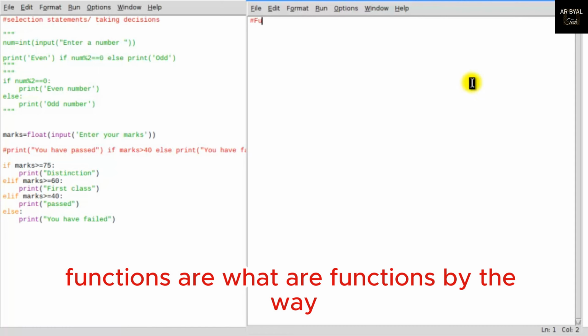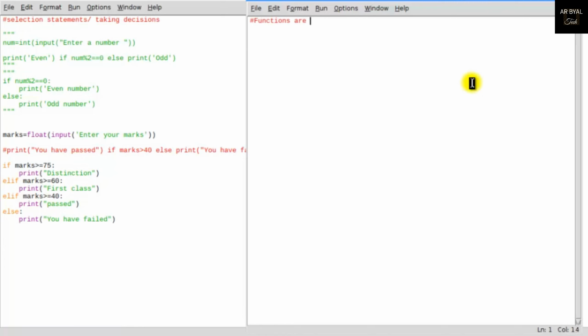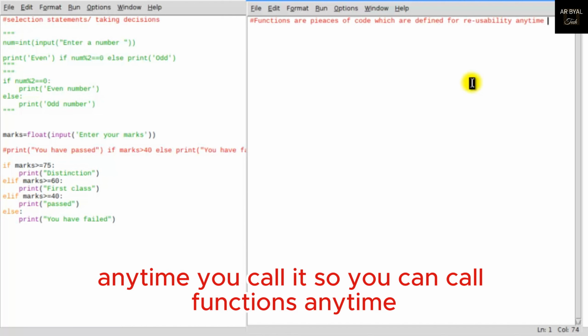What are functions, by the way? Functions are nothing but pieces of code which are defined for reusability, anytime you call it.